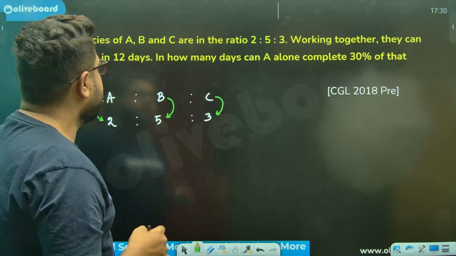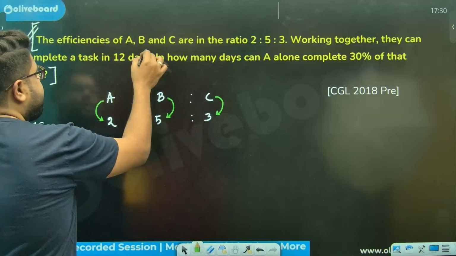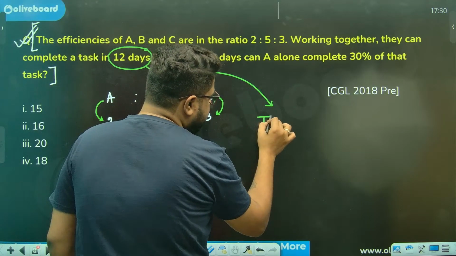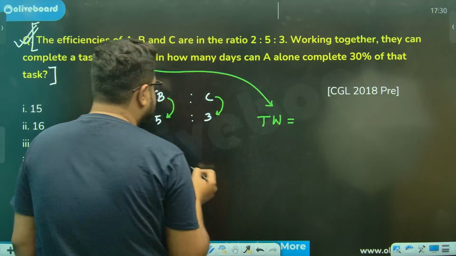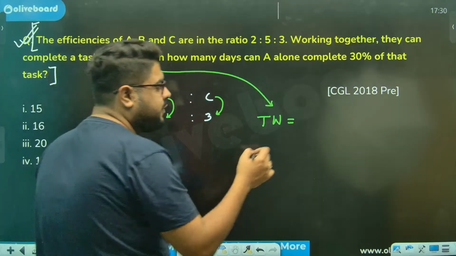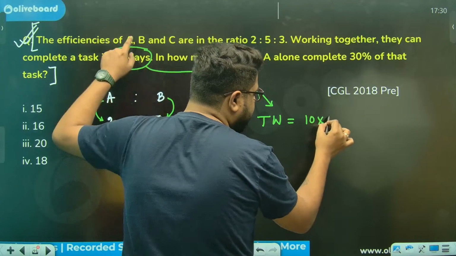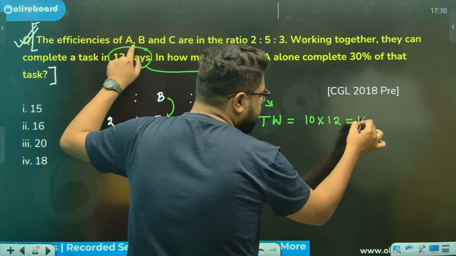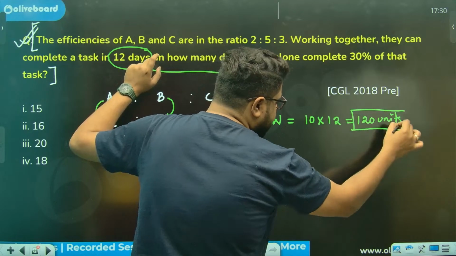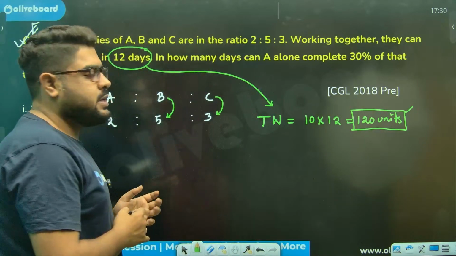Working together, they can complete in 12 days. This information will give me my total work. Because if they work together every day, they are completing how much? 3 plus 2, 5 plus 5, 10 units. And they are doing it for how many days? 12 days. So total work is 120 units. You see, everywhere I'm figuring out this total work.